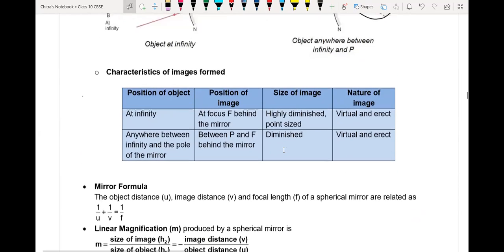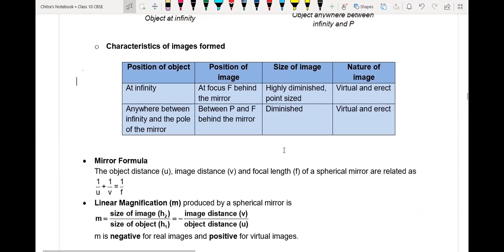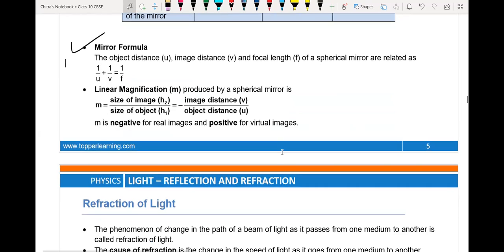Now we will discuss the mirror formula. The mirror formula is 1/f = 1/v + 1/u. And the magnification of the object is given by the size of the image divided by the size of the object, or image distance divided by object distance. That's all.